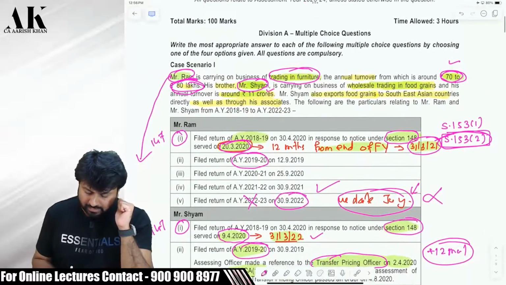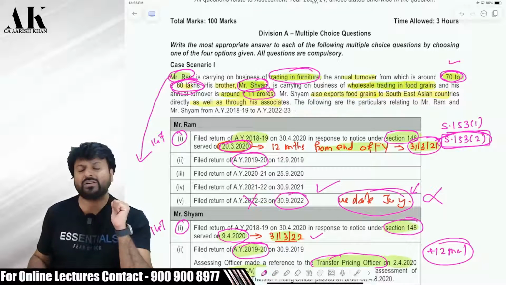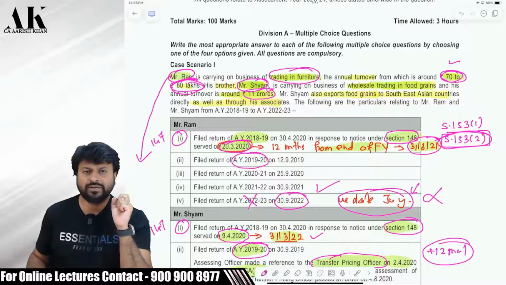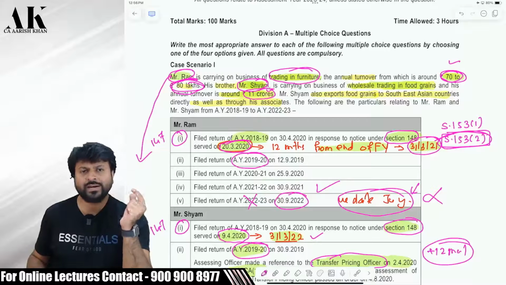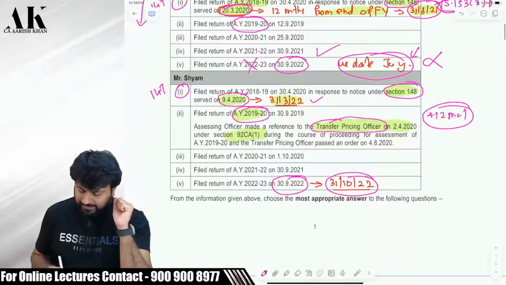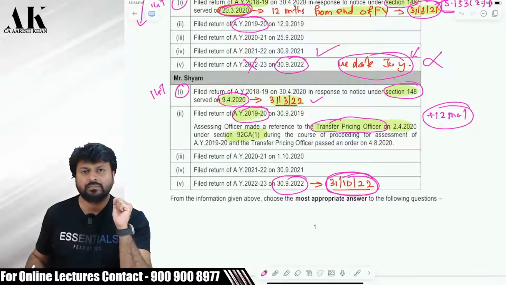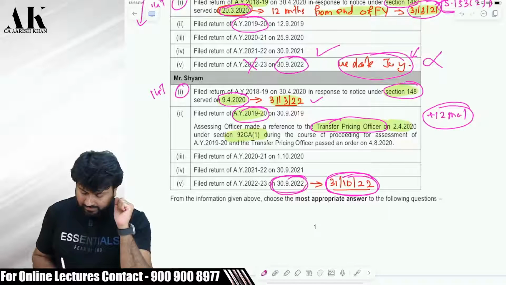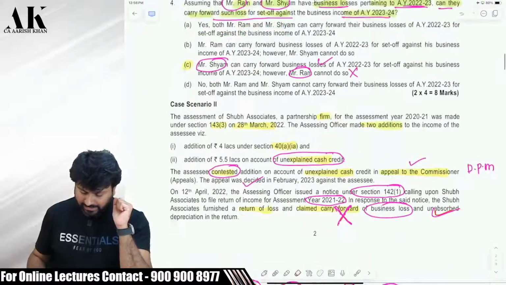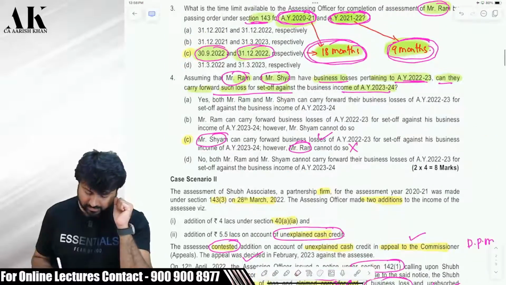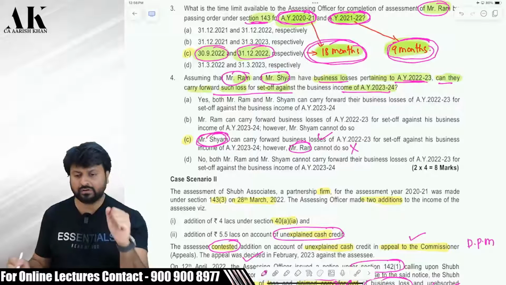But for Sham, the tax audit is applicable because for Sham, the turnover is 11 crore rupees. And if an assessee's turnover is 11 crore, tax audit is mandatory. And if tax audit is mandatory, then the due date of filing of return is 31st October for Sham. But Sham is fortunately filing the return on 30th September. Therefore, Sham can carry forward the loss over here. You can check it over here. Ram cannot carry forward the loss, but Sham can carry forward the loss. Check it, please.